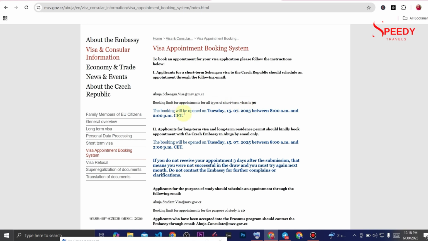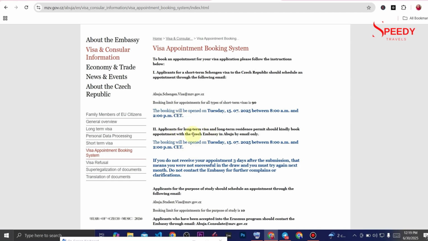The booking will be opened on Tuesday, 15th July 2025 between 8 o'clock a.m. and 2 o'clock p.m. Okay, this is in Schengen time. So you have to check the time in Schengen. If you're in Nigeria, you check what the time will be in the Schengen area. I've already taught how you can do this. Just check the time and then use their time in Nigeria, then you get the appointment.